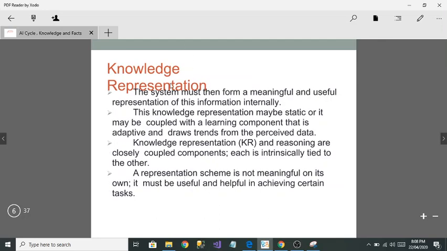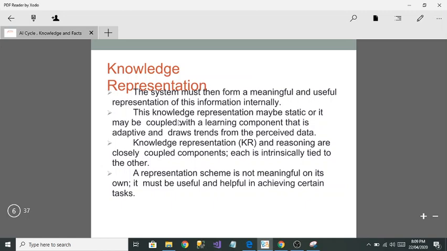What is knowledge representation? Knowledge representation means that whatever information it gets, its job is to form it into a meaningful and useful representation, so that it can be represented in a good way. Knowledge representation could be static or it could be coupled with a learning component.